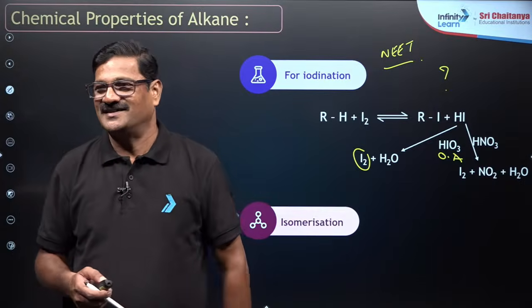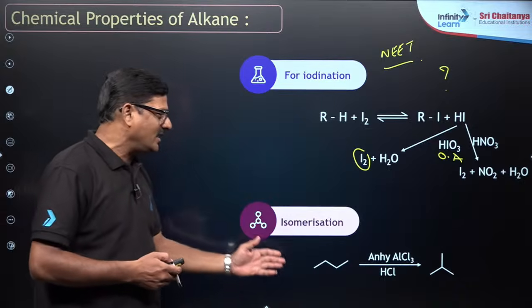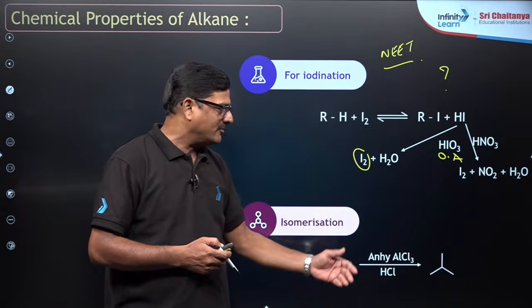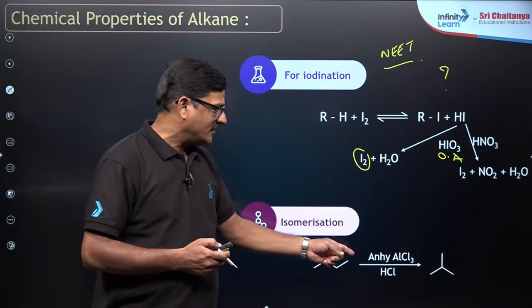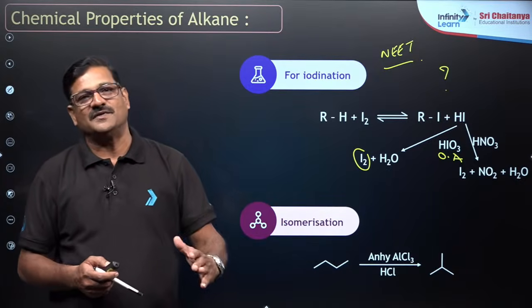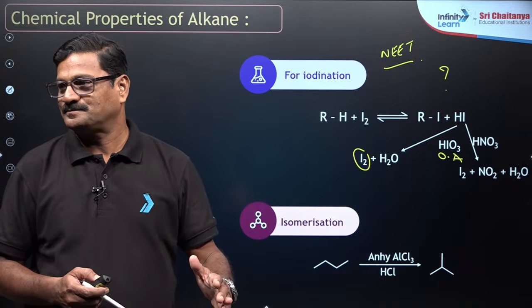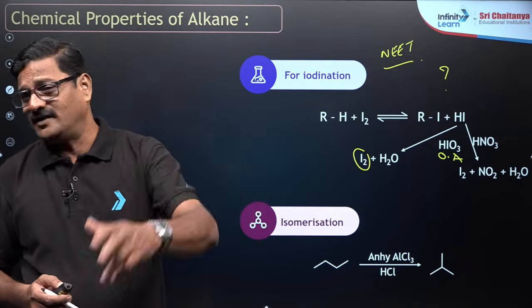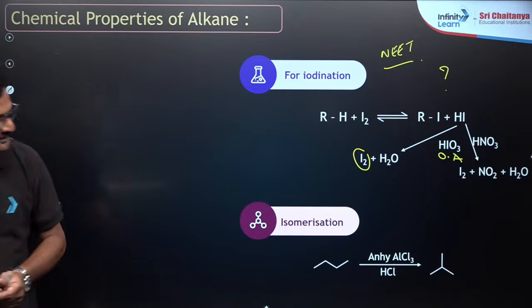So let's see here an isomerization. A linear alkane can be converted into a branched alkane when you treat it, heated in the presence of AlCl3 and HCl. Fine? Any doubt? You please let me know.